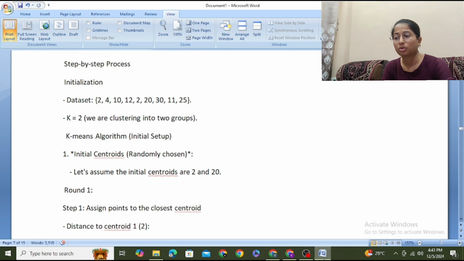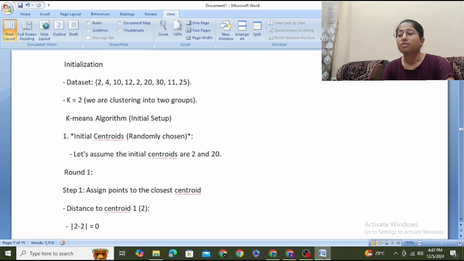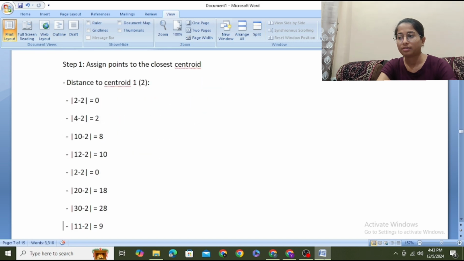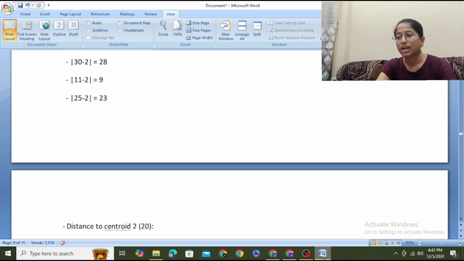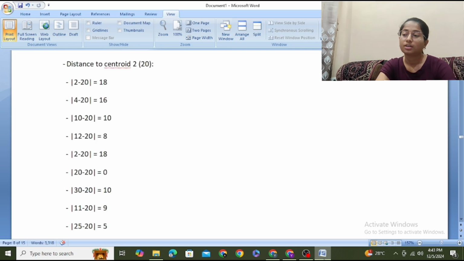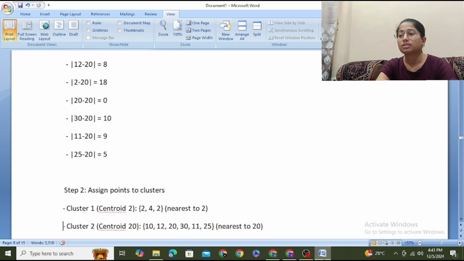So in the first round, assign points to the closest centroid, based on distance to the centroid. Now the distance of each remaining point from these two initial centroids, that is 2 and 20, is calculated. So here the distance from each point to the centroid 2 is calculated, and then the distance from the centroid 20 is calculated.